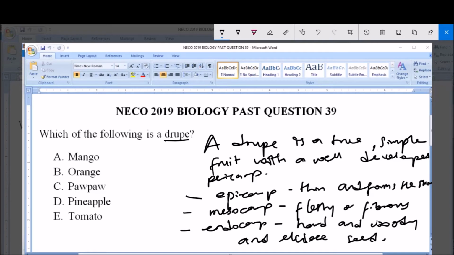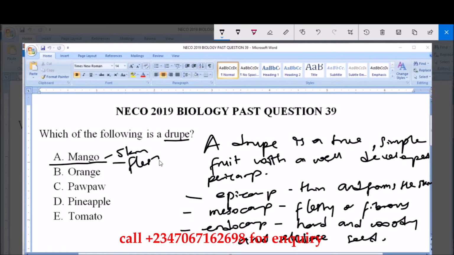Now, from this description of a drupe, you agree with me that mango here is a drupe, because if you look at the characteristics of a drupe, its epicarp is thin and forms the skin. So also the epicarp of mango forms the skin and is also thin. Now the mesocarp is fleshy or fibrous. The mesocarp of mango is actually fleshy. And then the endocarp is hard and woody and encloses the seed, and that is correct for mango. Very correct. So a mango is a drupe.